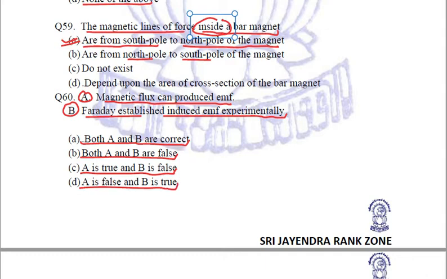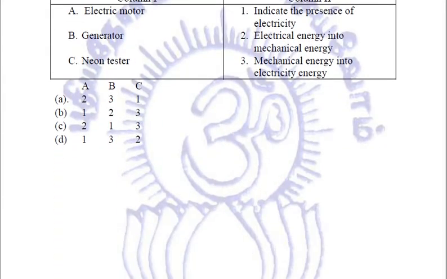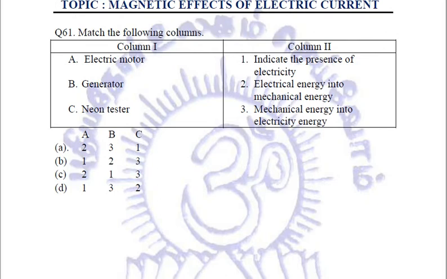So let us read the statements again. Magnetic flux can produce EMF. This is a correct statement. Let's see the second one. Faraday established induced EMF experimentally. Again, this is a correct option, correct statement. So, we will mark option number A to be our answer, that both the statements A and B are correct. Clear? Let's see the next and the last question of this chapter.